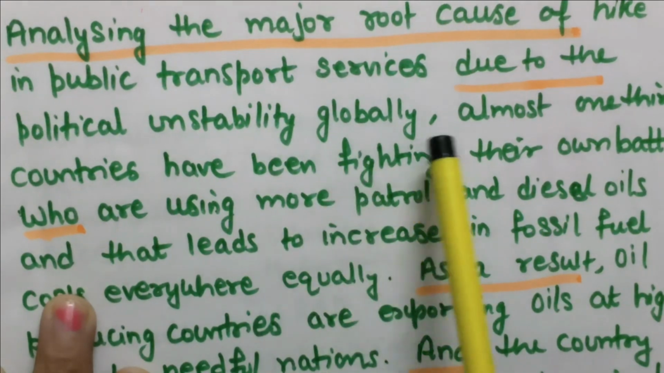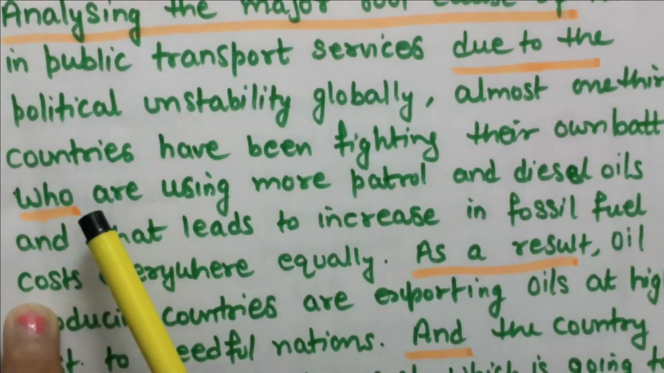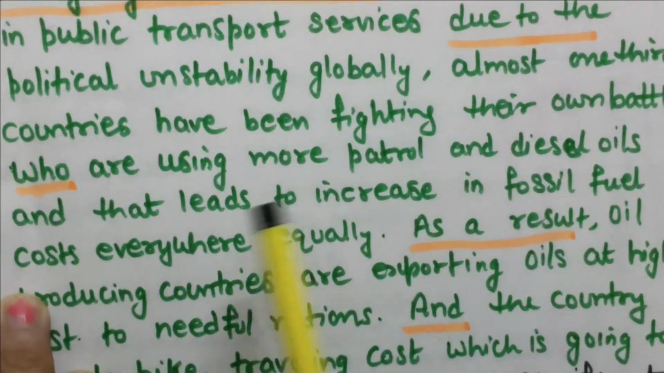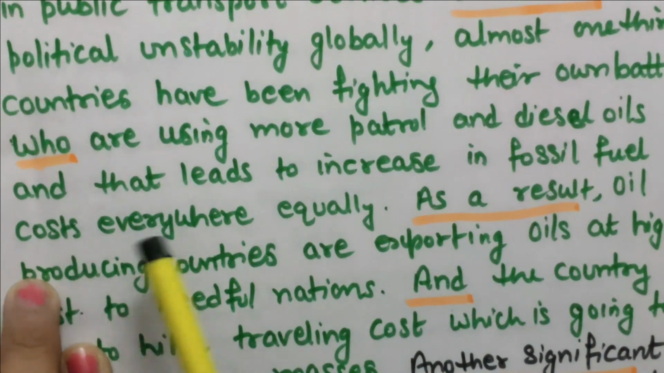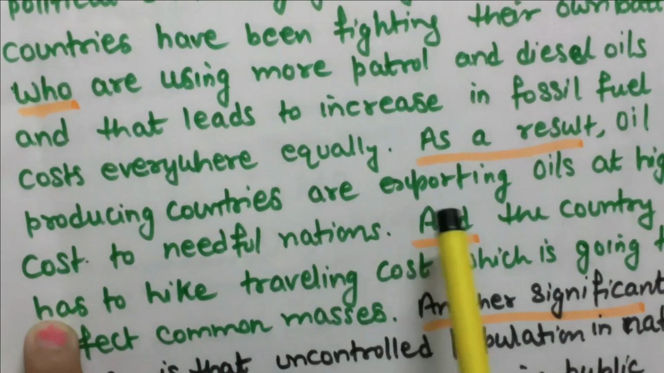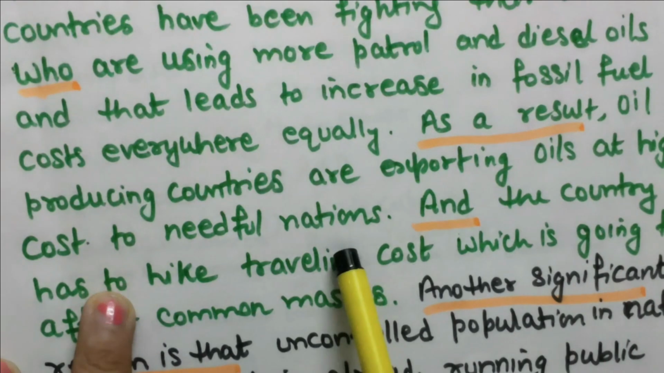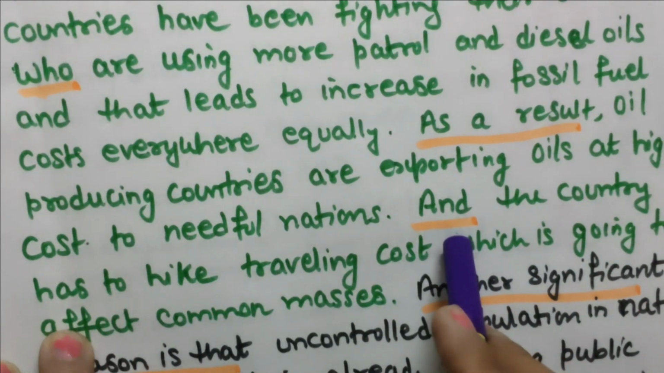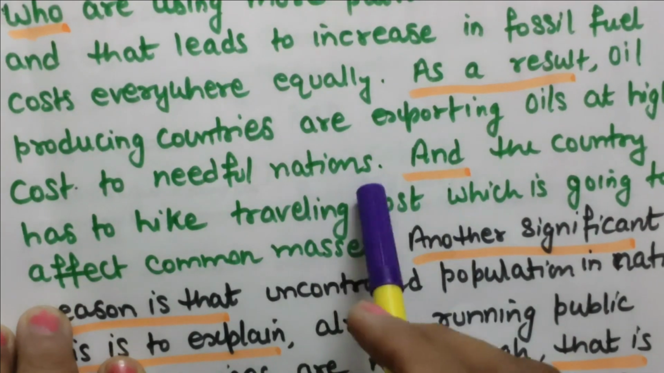Due to political instability globally, almost one-third of countries have been fighting their own battles, using more petrol and diesel oils, and that leads to an increase in fossil fuel cost everywhere equally. As a result, oil producing countries are exporting oils at high cost to the needful nations. Okay, and so now the next point: and the country has to hike traveling. So what will happen as a result?